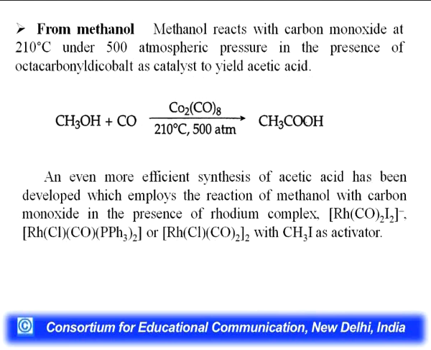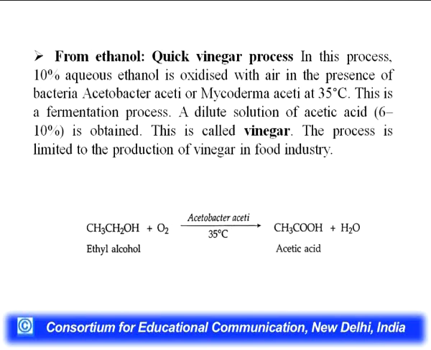Next preparation for industrial are from methanol. Methanol reacts with carbon monoxide at 210 degrees Celsius under 500 atmospheric pressure in the presence of octacarbonyl dicobalt as a catalyst to yield acetic acid. An even more efficient synthesis of acetic acid has been developed, which employs the reaction of methanol with carbon monoxide in the presence of rhodium complex. You can see diiodo, dicobalt, rhodium, or the other rhodium complexes are also there, which act as an activator.